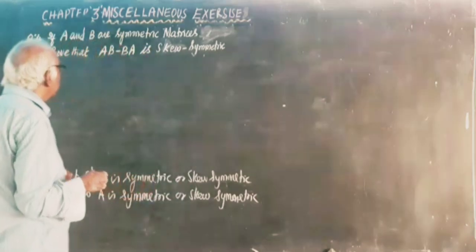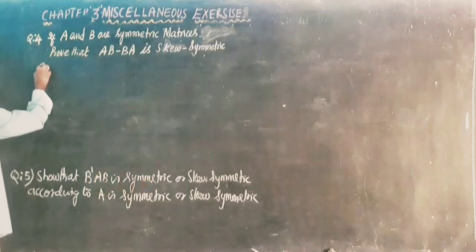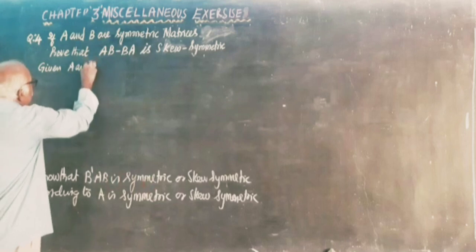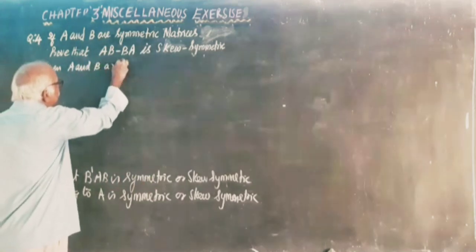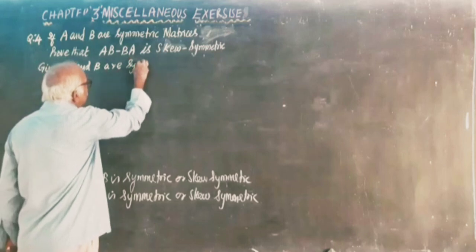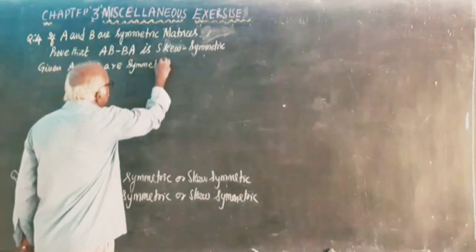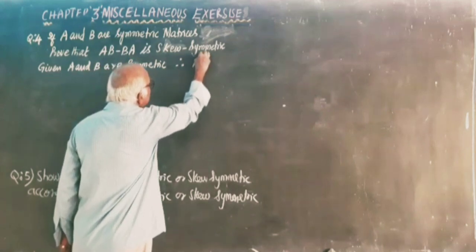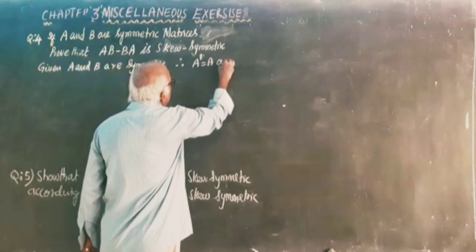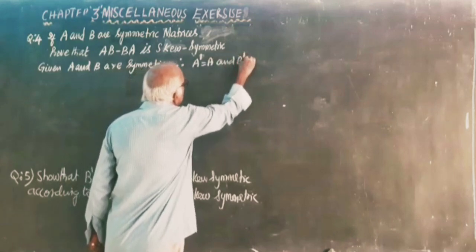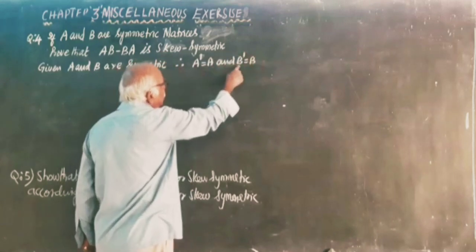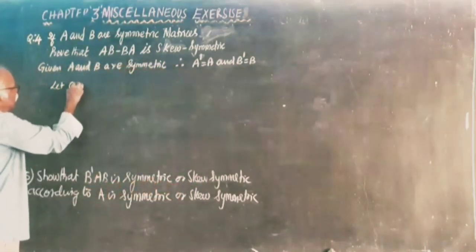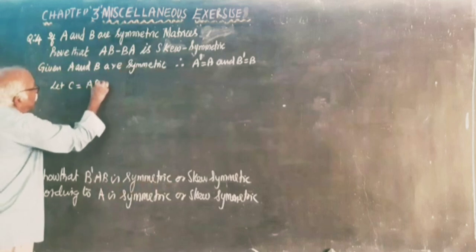When A transpose is equal to A, then A is a symmetric matrix. Since given A and B are symmetric, therefore A transpose A dash is equal to A and B dash is equal to B, that is, A transpose is equal to A and B transpose is equal to B. Let C equal to AB minus BA.